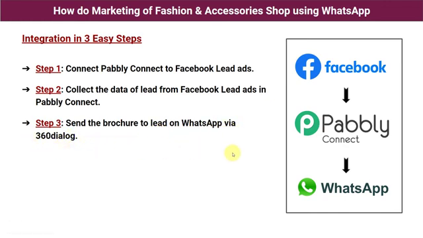Okay, so finally we are going to send our business's brochure to the lead on his or her WhatsApp account. And to do this, we are going to use another application which is called 360 dialog. Okay, so I will tell you what 360 dialog is later on in this video. First of all, let's jump back to our step 1 and open Pabbly Connect.